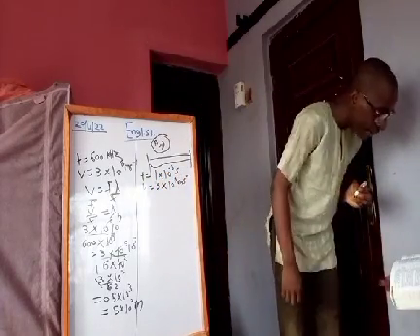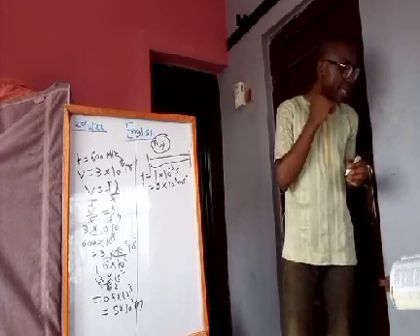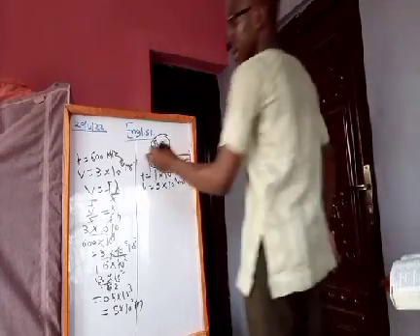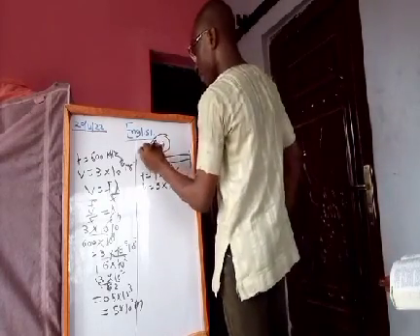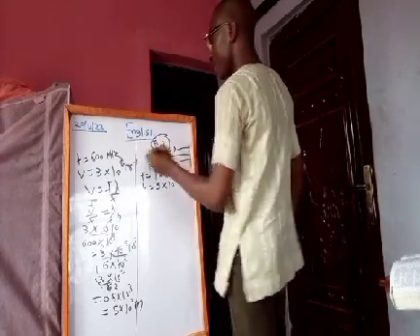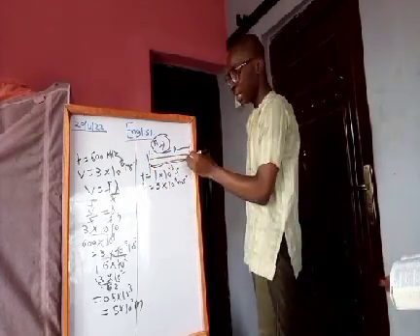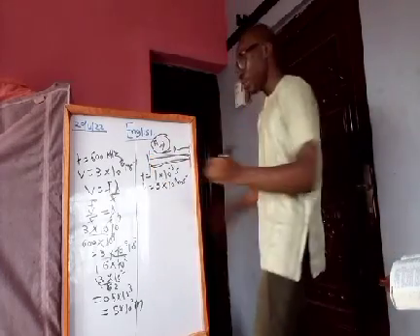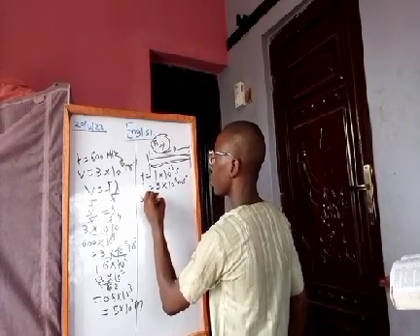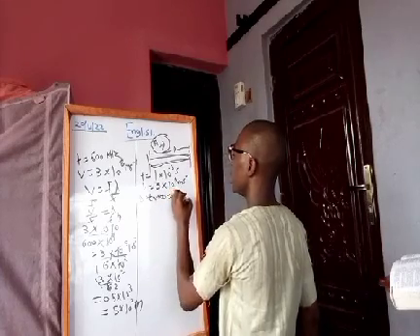Then they ask for the distance of the reflecting surface from the source. We are asked to calculate this, so let's call it D. Now, what's the total distance traveled by the wave? The wave travels to the surface and travels back, so it travels D plus D. So the total distance traveled is 2D.